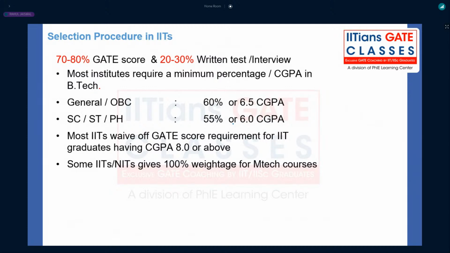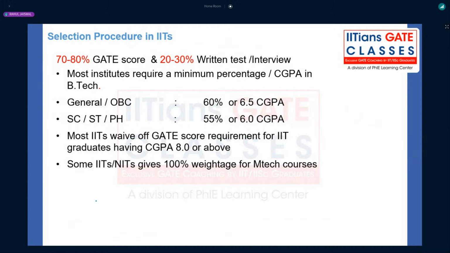Now, generally, what is the procedure, right? If you see the procedure of getting admission into IITs for the master's program, you have to have a valid GATE score.